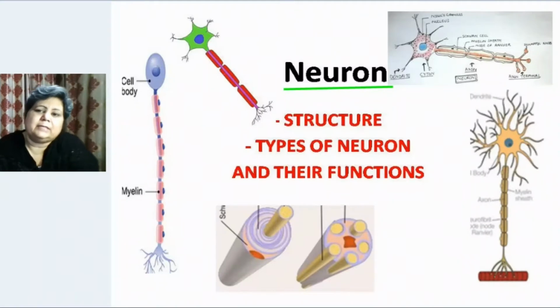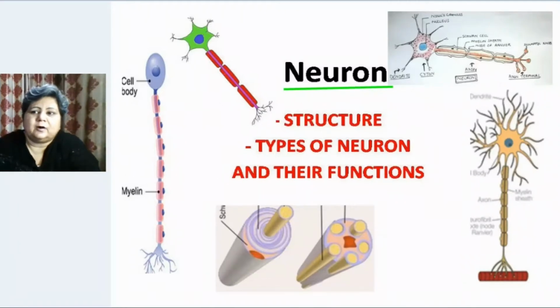So the neural system performs all the functions, and these functions are actually performed by the neuron. Now for this, the neuron may be specially adapted, and there may be certain structural differences within the neuron category itself. So we will be studying in this part how neuron can get adapted and what different functions it can perform. So let us start with the lesson.